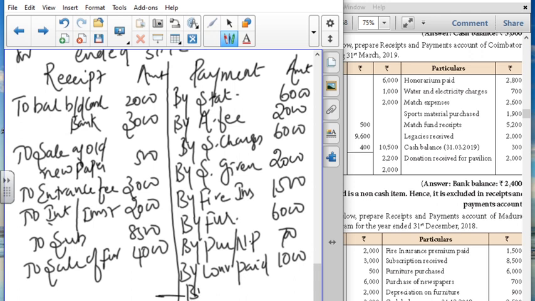They have given the closing balance, that is balance carried down. Opening balance will start with brought down, closing balance with carried down, so 2500.